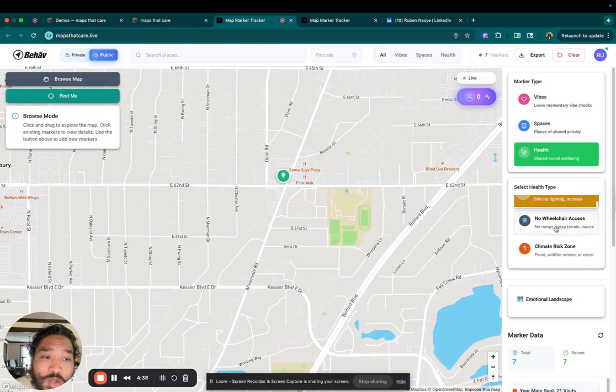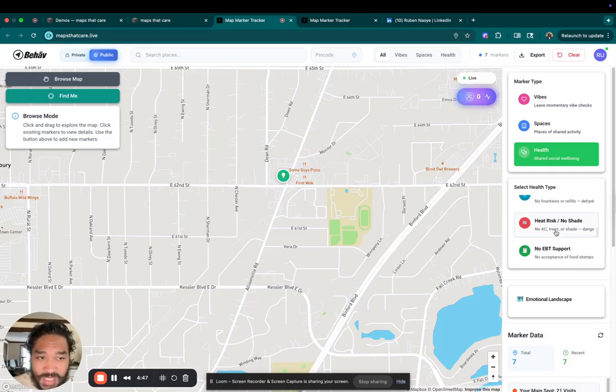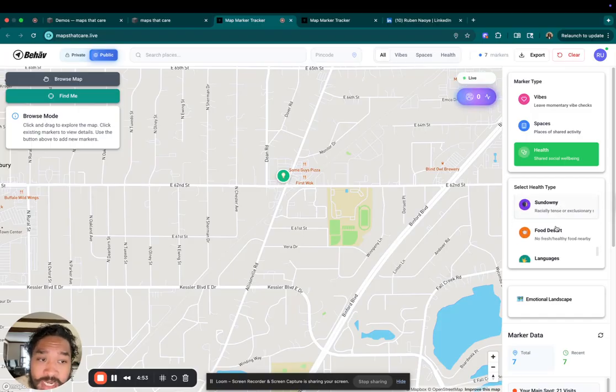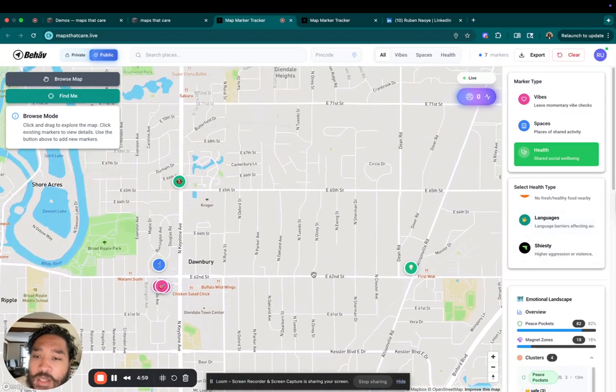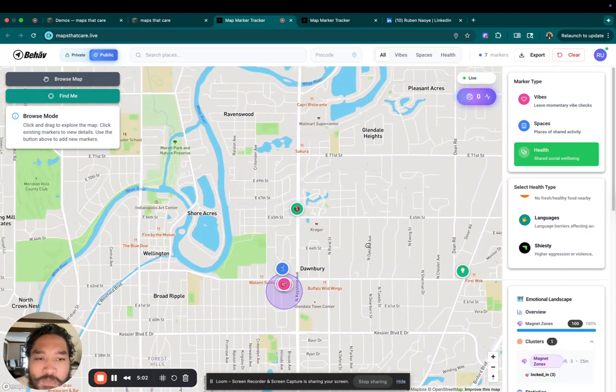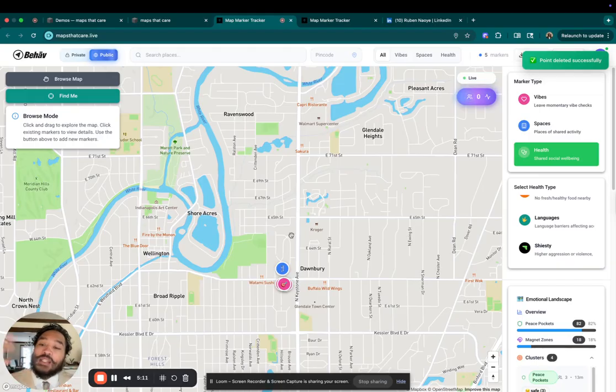So unsafe walking, poor lighting, no wheelchair access, climate risk zone, poor public transit, weak or no Wi-Fi, no public restrooms, no seating in rest areas, limited water access, heat risk / no shade, no EBT support, low social support, housing insecurity zone, sundowny, food desert, language barrier, and shiesty, right? So they're made to be fun, right? Making public health fun and interesting and engaging, right? So in any case, if that's not true, because I don't know if that's really there, we can always delete them. But the goal is to have this as populated as possible, and then users can filter them based off of their own personal lifestyle desires or the way that they want to view their space in general, right?